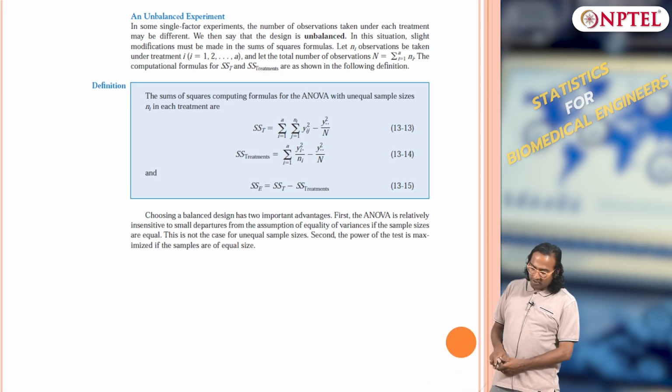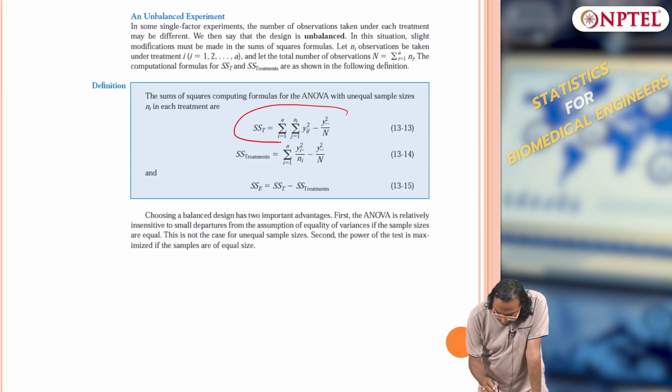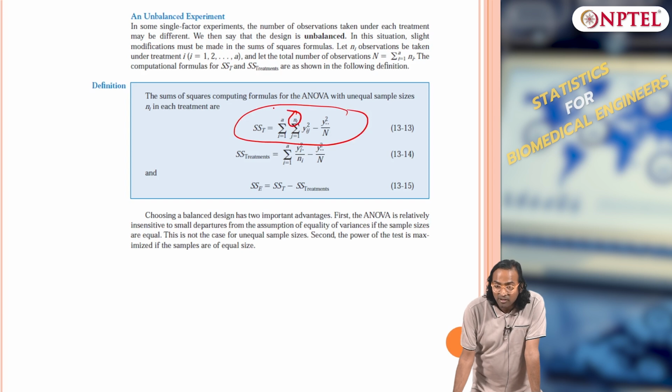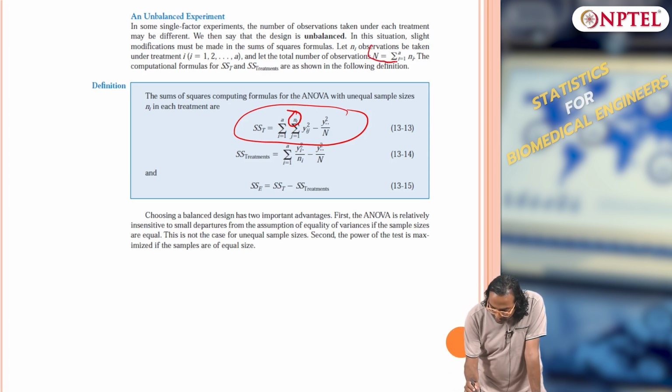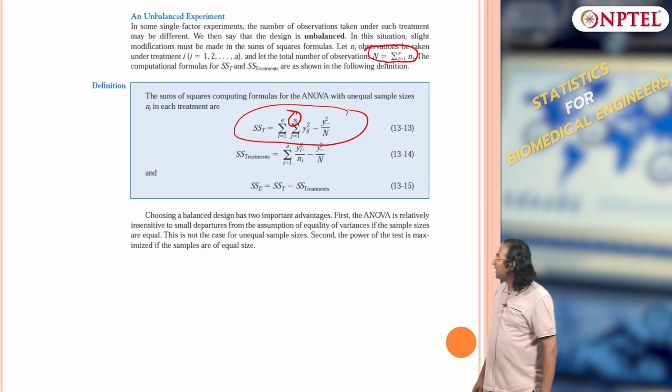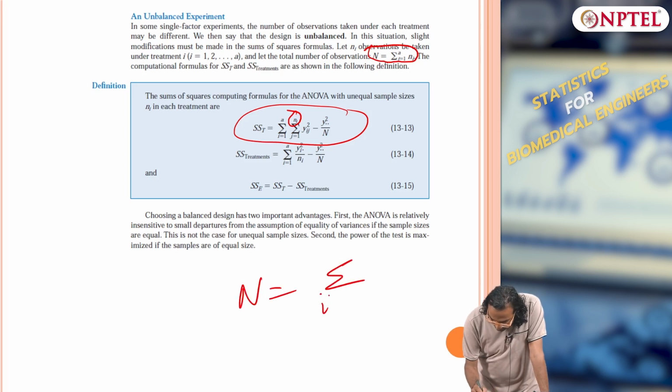So, now we will have unequal samples. The sum square total is obviously going to be different, where you see it is different for each treatment. So, I had n_l, the total N is different, and I have l equals 1 to a. So, for each treatment it is going to be different. That is what I am writing out.